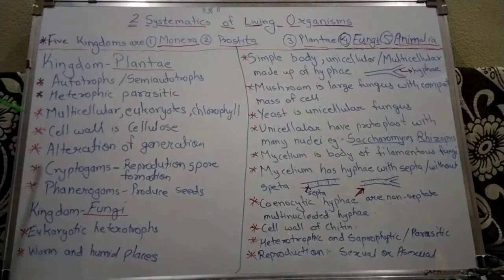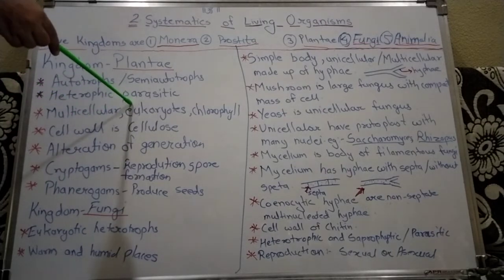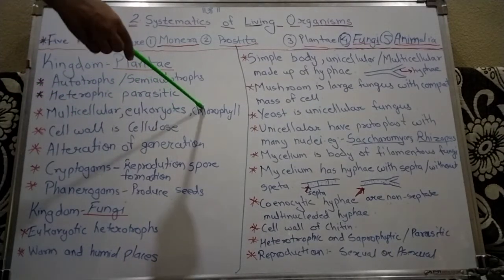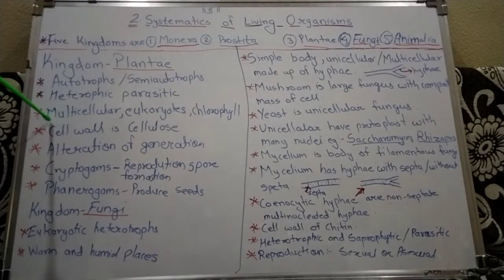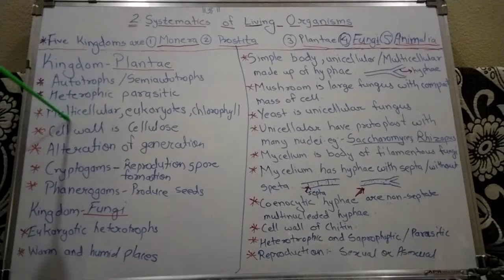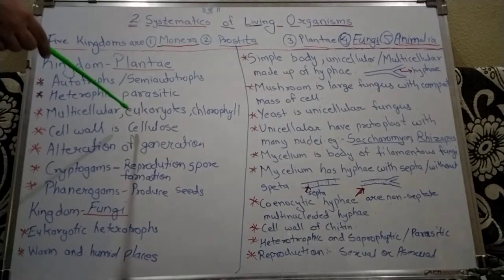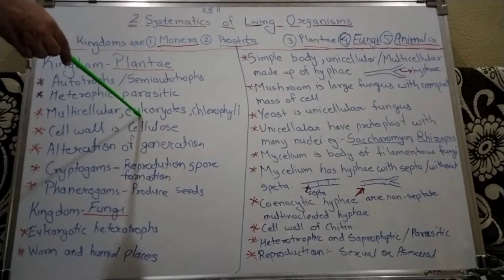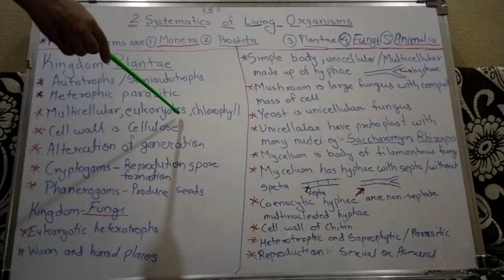Next character is that they are multicellular eukaryotes possessing chlorophyll. Multicellular means they are made up of many cells, and the cellular organization is of eukaryotic type.